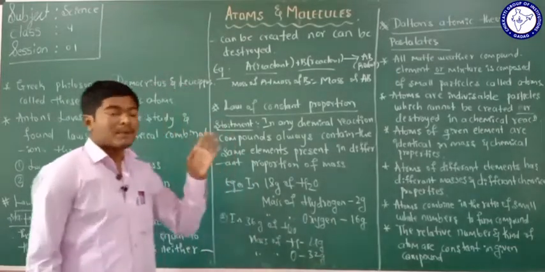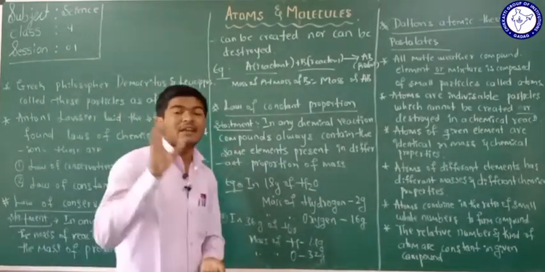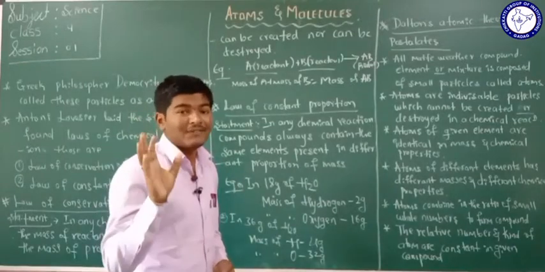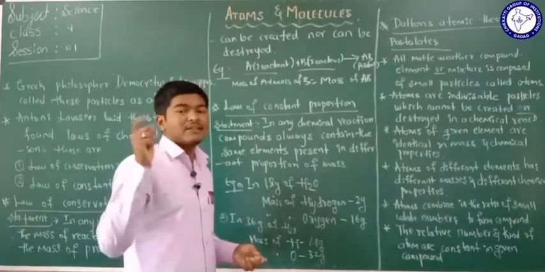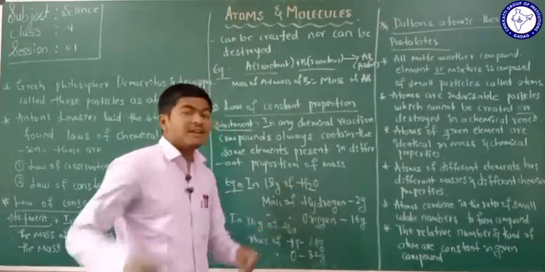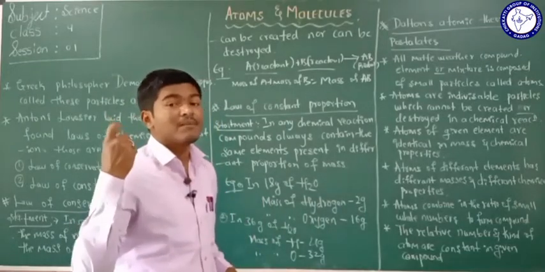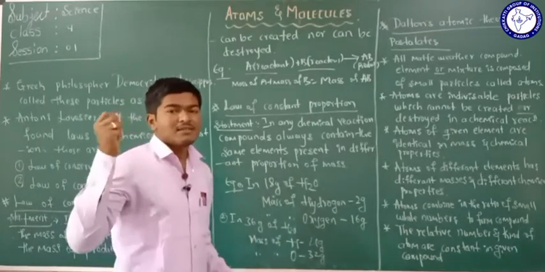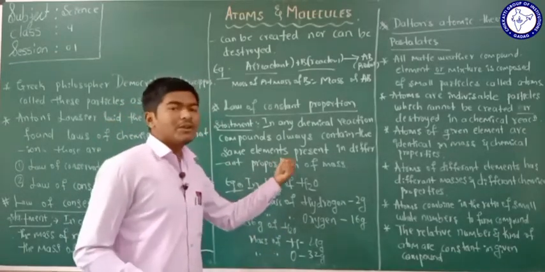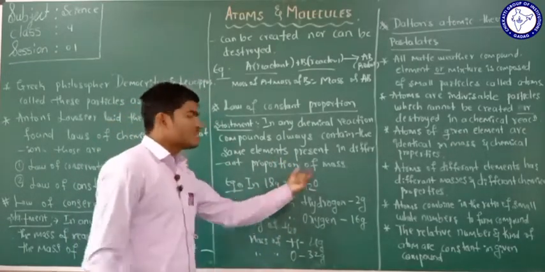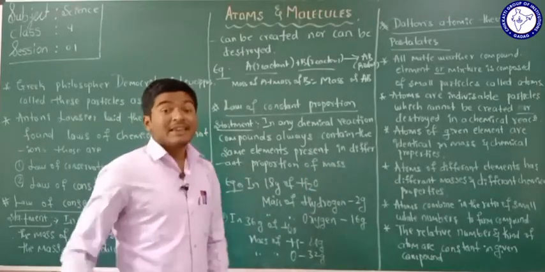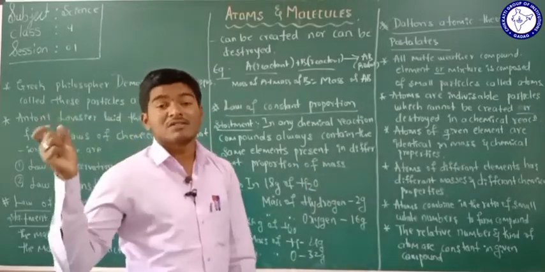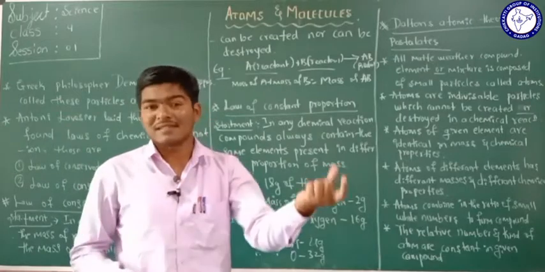So the different elements are present in a definite ratio, and the different elements have different masses. We have to be clear here. One question arises in your mind: in H2O, are hydrogen and oxygen present in equal masses in the water?